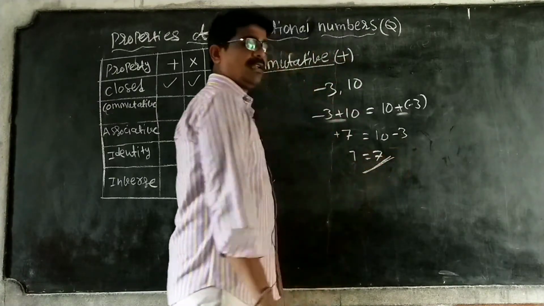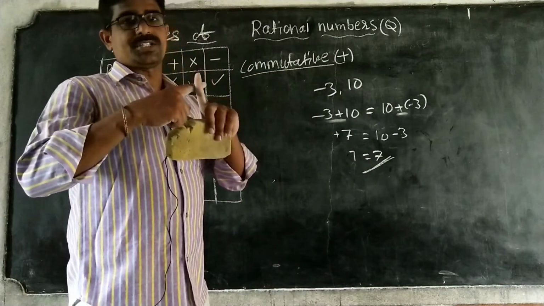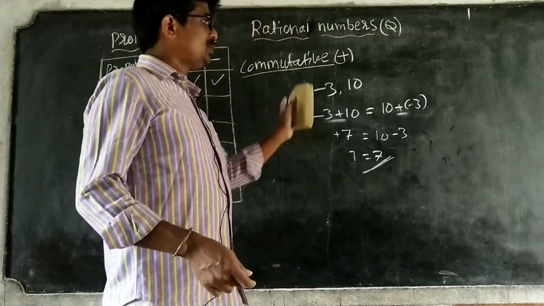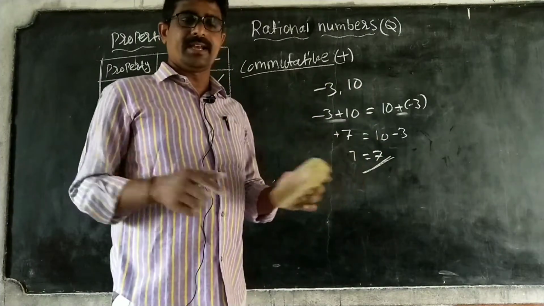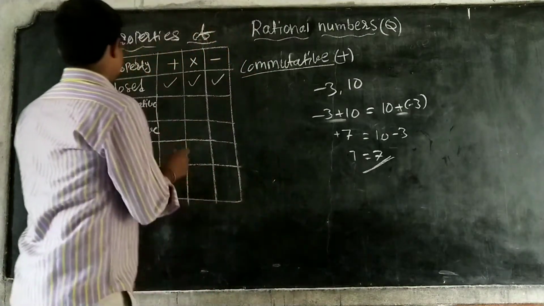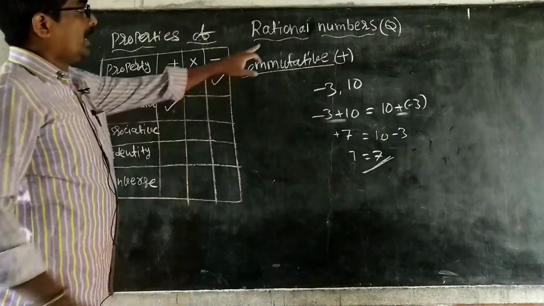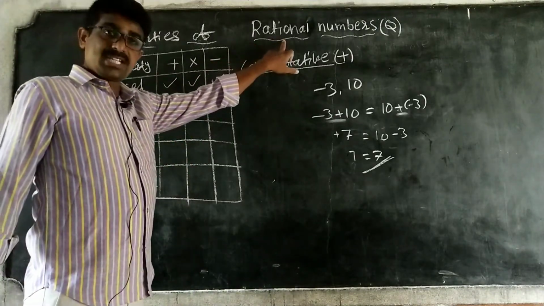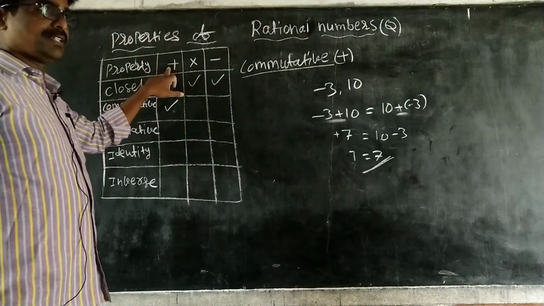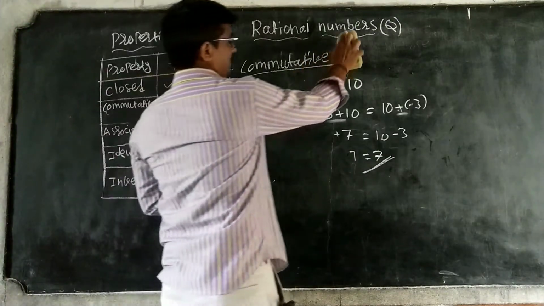Both are equal. So commutative means addition of any two rational numbers, the result should be equal when the order is changed. If I change the order, the answer should be equal. Therefore, this is commutative under the operation of addition. So the conclusion is that rational numbers are commutative under addition. Next, I am going for multiplication.